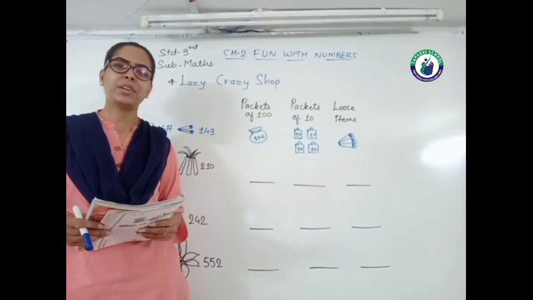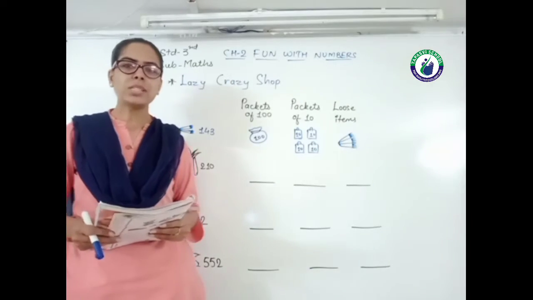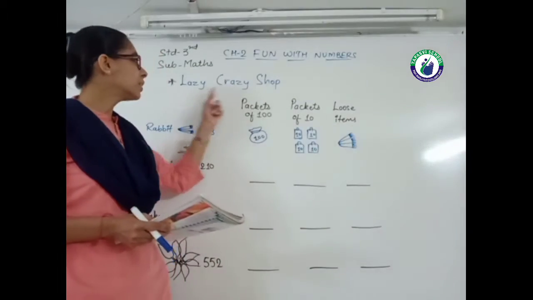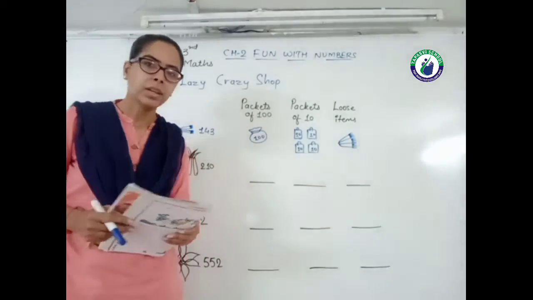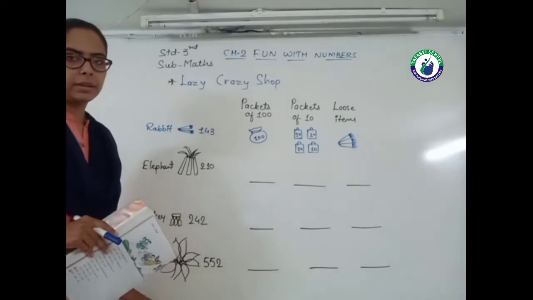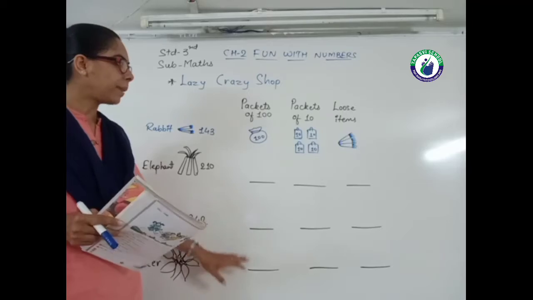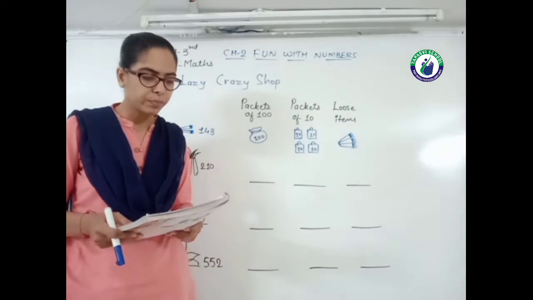Chapter number 2, Fun with Numbers, lecture number 4. So today's topic is Lazy Crazy Shop. Here are the one shop. Look at these different things. जो shop में से यहाँ पे कोई buy कर रहा है. So here are the packets of 100, packets of 10, and there is a loose items also.